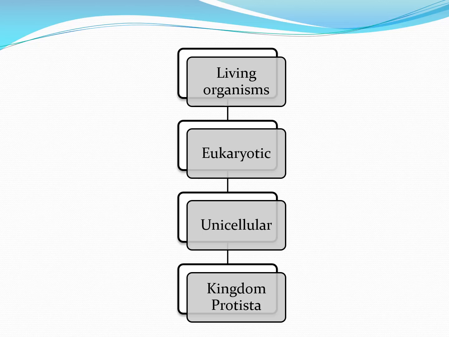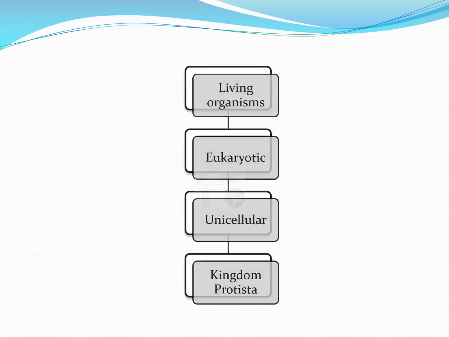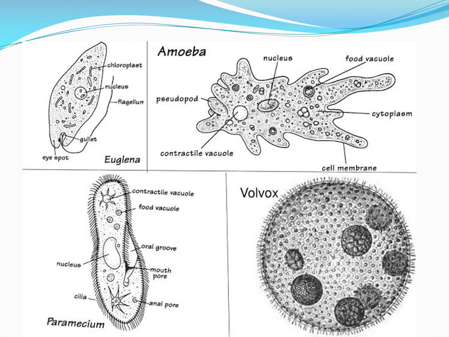Coming to the next kingdom, that is kingdom Protista. Here also we will do the same thing. We will move from downward direction to the upward direction. So the characteristic of kingdom Protista is, it is unicellular eukaryotic living organism. Here again, unicellular means it has a single cell. Eukaryotic means it has a nucleus in that cell and it has membrane bound organelles also. That is kingdom Protista. The examples here are Euglena, amoeba, paramecium and volvox.